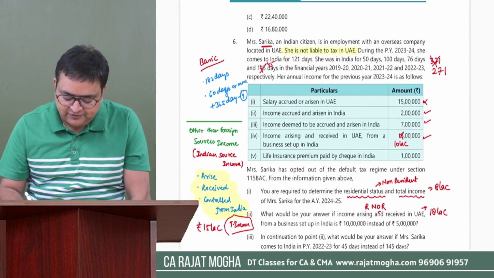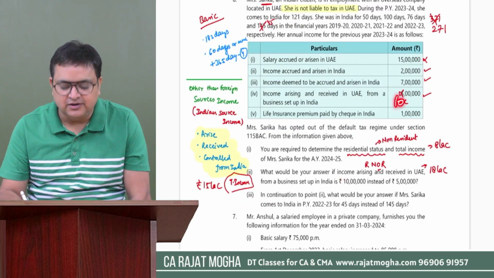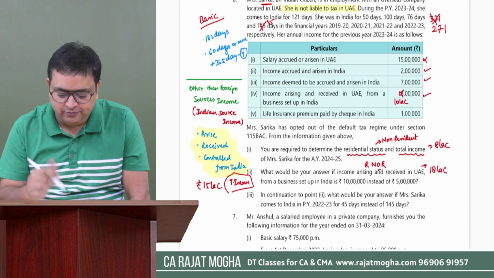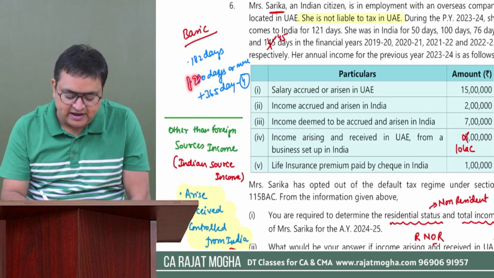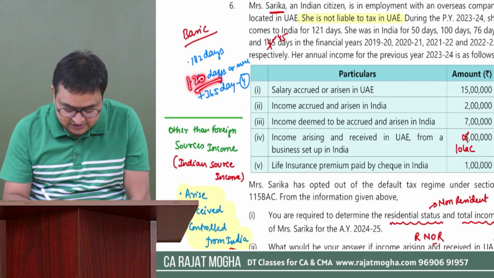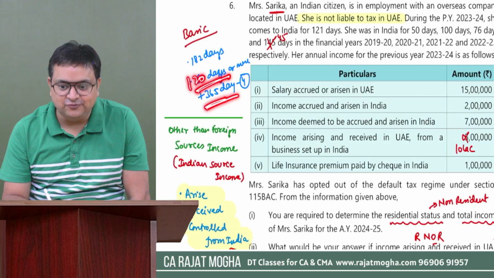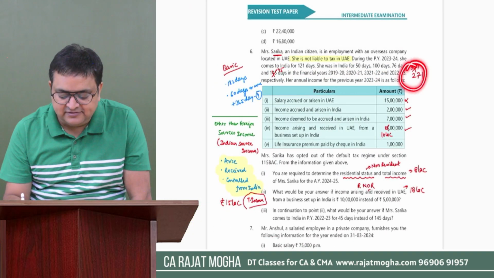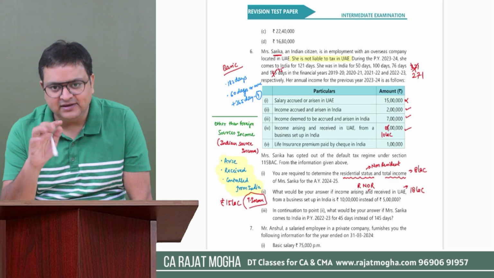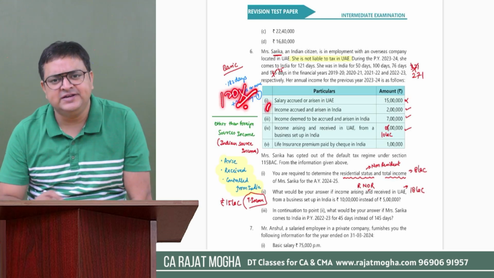Although her income, because we are continuing from point number 2, so we have to take it 10 lakh. Although now her foreign sources income is more than 15 lakh rupees, you will not be able to apply the 120 days condition. Why? Because the 120 days condition should be satisfied along with 365 days also. But in the last 4 years now our number is reduced, so the 120 days condition will not be applicable. So we can say that the 120 days condition is not satisfied, so she is a non-resident.